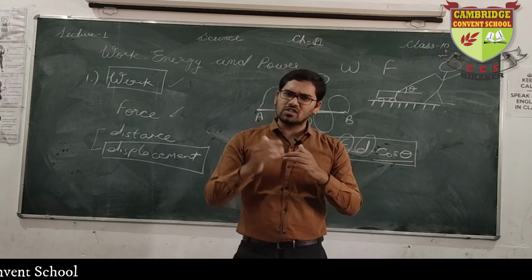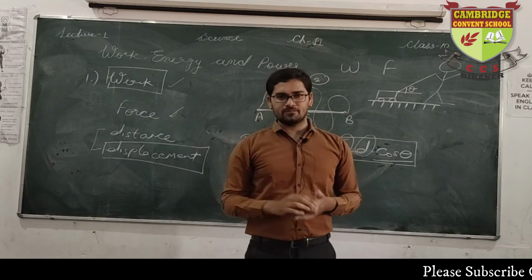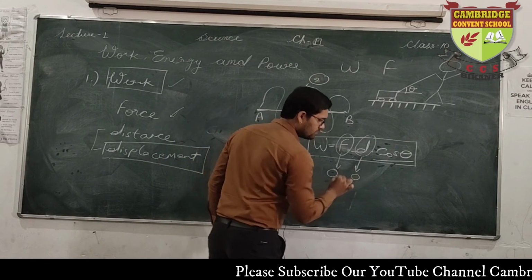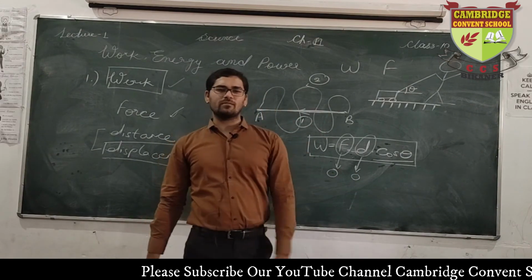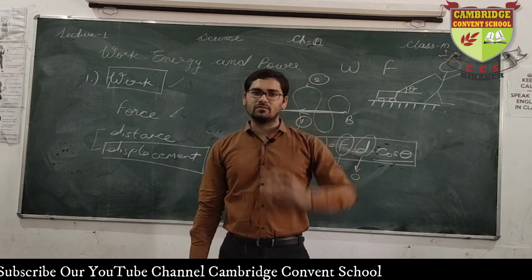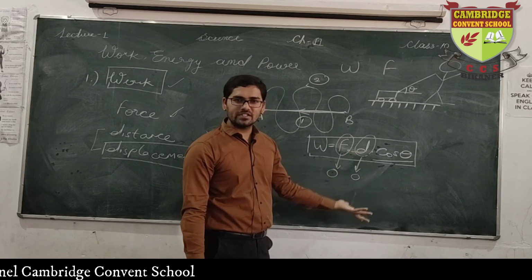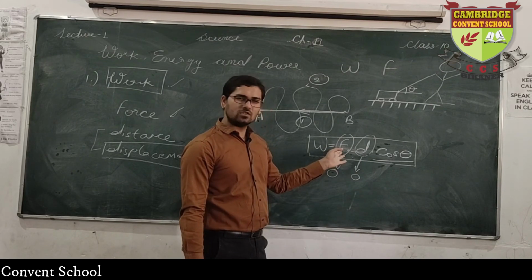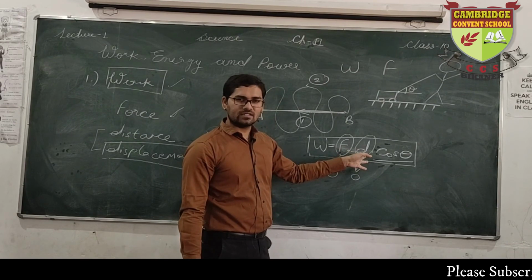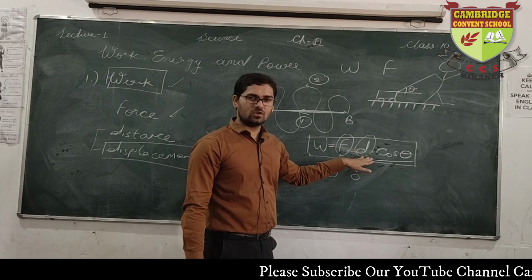And what is zero work? I am just giving you a fundamental. We will study it in detail in later classes. What is zero work? It's quite simple. Either the force is zero or the distance is zero. Then the work is zero, because you know the simple mathematical concept: you multiply anything with zero, it completely becomes zero. Say force is 1000, but distance is zero. What is 1000 into 0? It's 0. Or say force is not being applied, meaning force is 0, but distance is being covered. 0 into whatever the distance is, the multiplication is always 0. So either the force is 0 or the distance is 0, the work will be 0.